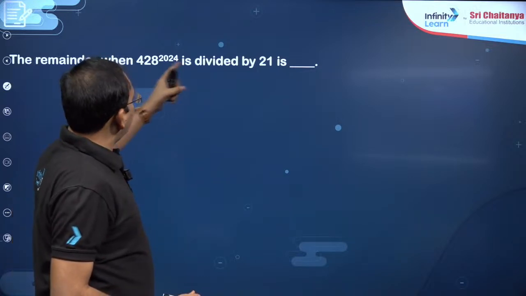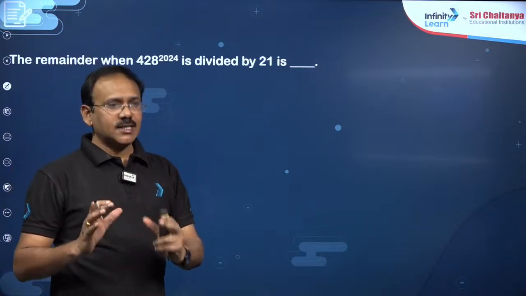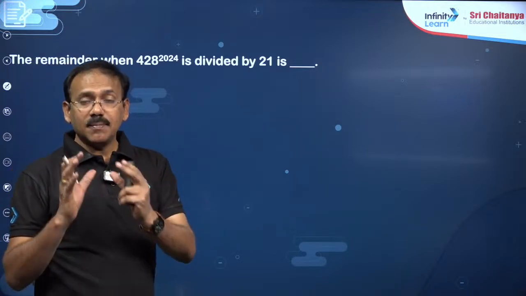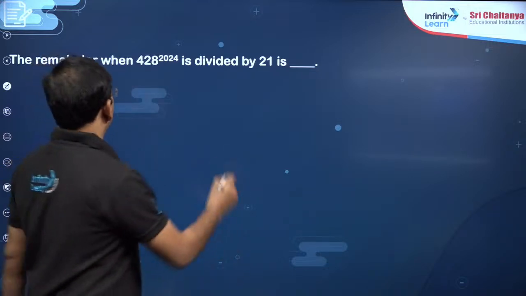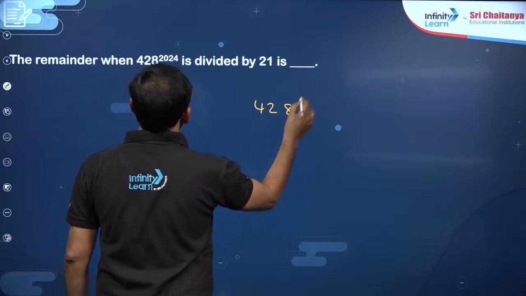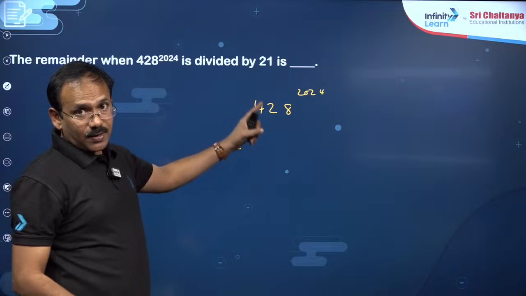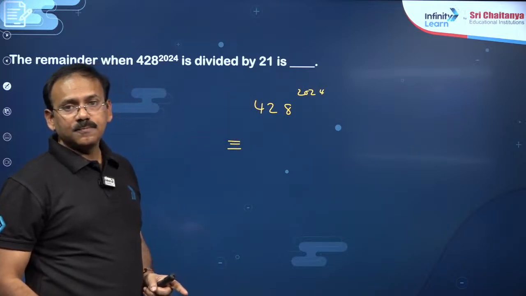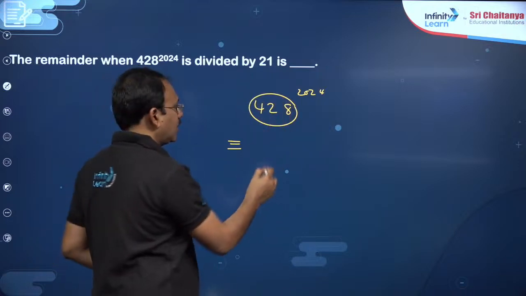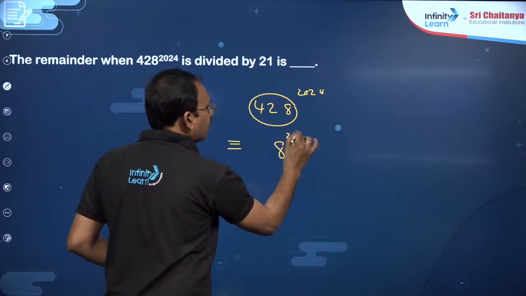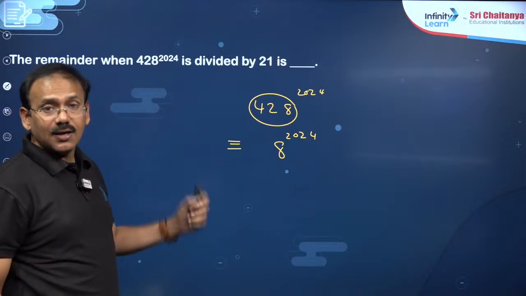So when this number is divided by 21, what is the remainder? Simple thing: when the question is given in expansion form, replace the base with the remainder. Replace the base with the remainder. So the base, you see, is 428^2024. 428 divided by 21: 21 times 20 is 420, so 8 is left as the remainder. So you can treat the problem like 8^2024. Always replace the base with the remainder.